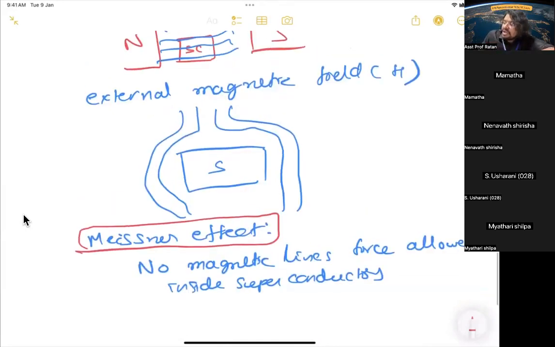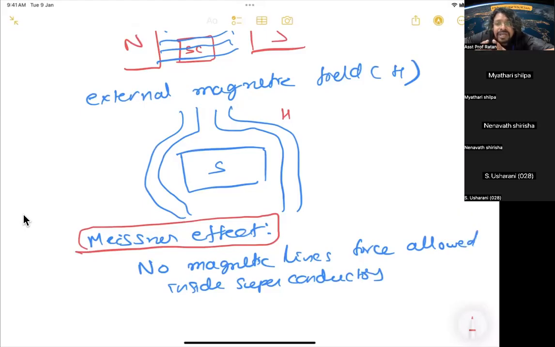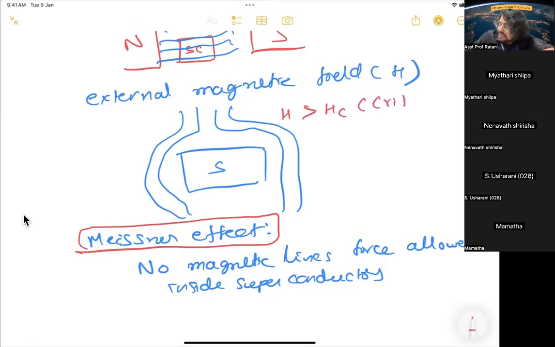So now you are applying external magnetic field H. When you increase the external magnetic field, at a certain magnitude it stops behaving like a superconductor. That magnetic field is called HC, the critical magnetic field. If you cross this critical magnetic field, again it starts behaving like a normal conductor. Below it, it will act like a superconductor.